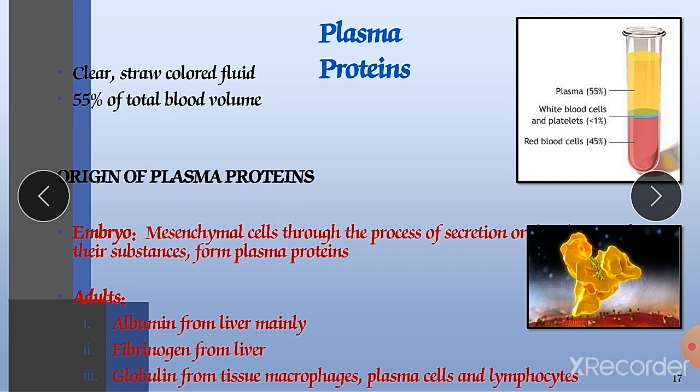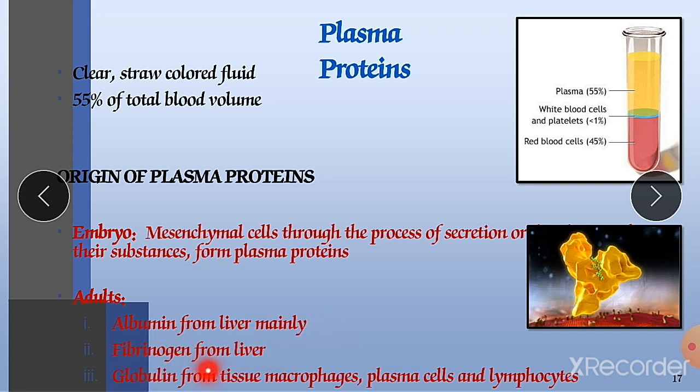Origin of plasma proteins. From the embryo, from birth, the proteins are developed. The mesenchymal cells, through the process of secretion, form plasma proteins. In adults, the liver is the major source of albumin, which is synthesized in the liver. Fibrinogen can also be synthesized in the liver and released from there.